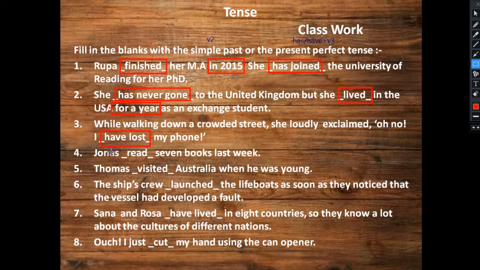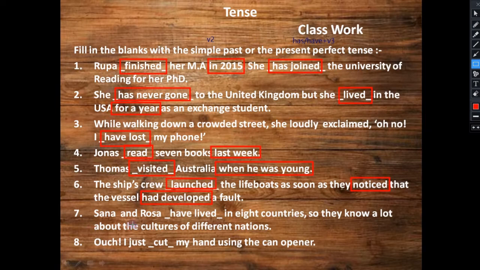Present perfect. Jonas dash 7 books last week. It's very easy. Last week, past tense. That's why Jonas read. Thomas dash Australia when he was young. So again, when he was young, so visited, simple past. The ship's crew dash the lifeboats as soon as they noticed that the vessel had developed a fault. See student, noticed, past tense is given already. Had developed means the complete activity is also in the past. That's why we have used simple past here, launched.